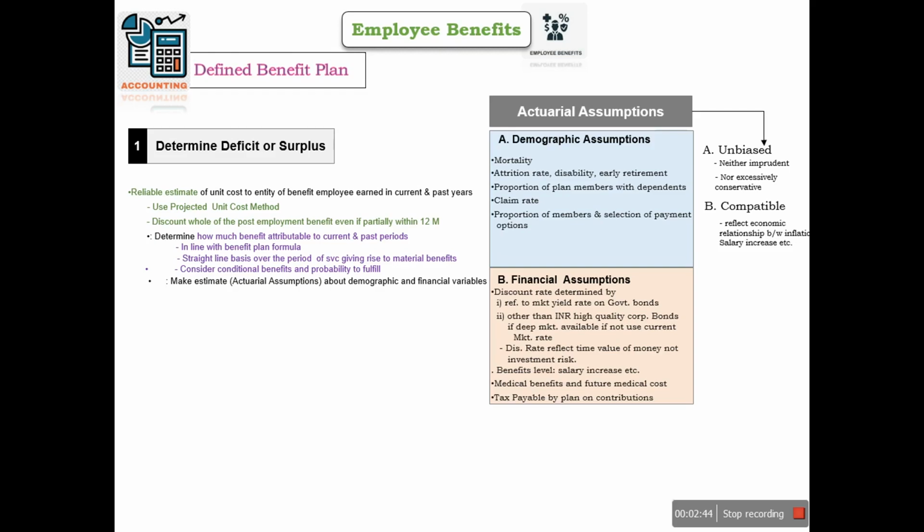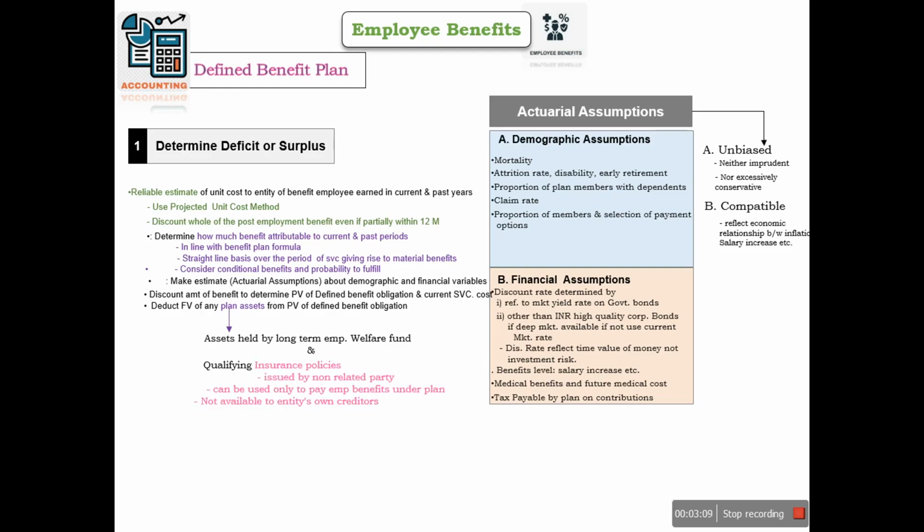Apart from this, we need to discount the amount of benefit to determine the present value of defined benefit obligation and current service cost, and need to deduct the fair value of any plan asset from the present value of defined benefit obligation. Plan assets are the assets held by a long-term employee benefit fund and other qualifying insurance policies.